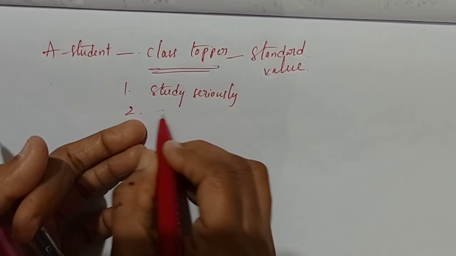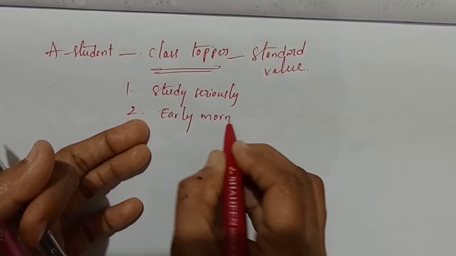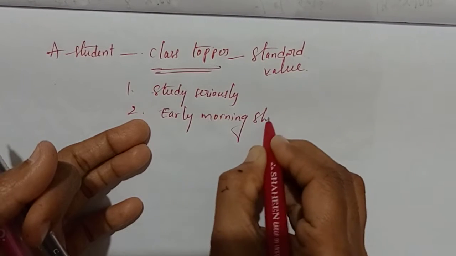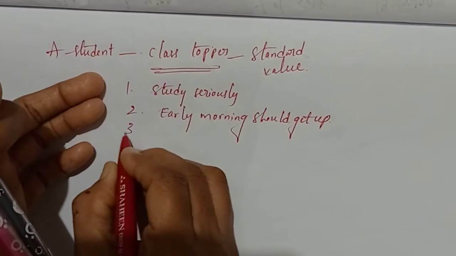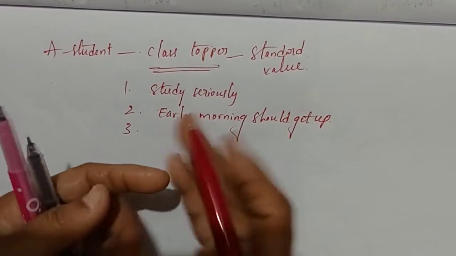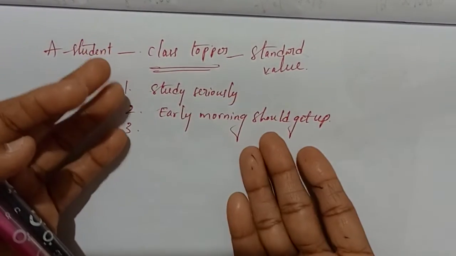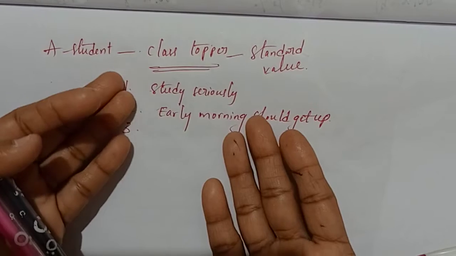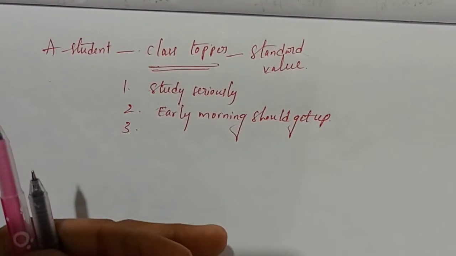Early morning he should get up. So to reach his goal, he should do all these things, correct or not? He should study seriously, do hard work, and get up early in the morning.